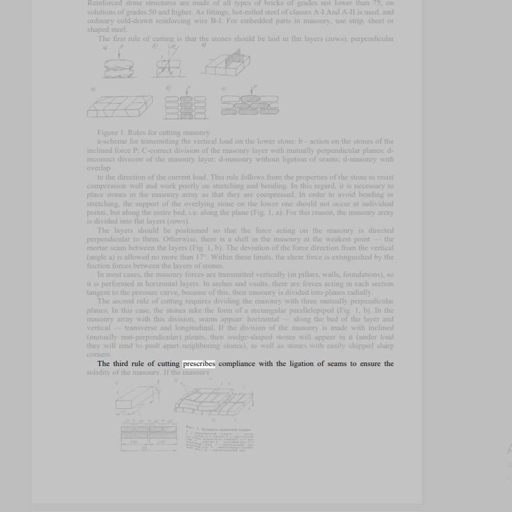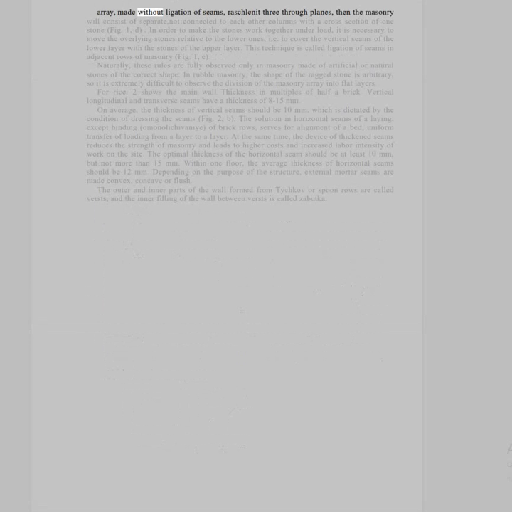The third rule of cutting prescribes compliance with the ligation of seams to ensure the solidity of the masonry. If the masonry array is made without ligation of seams, cut by 3 through planes, then the masonry will consist of separate, not connected to each other columns with a cross-section of one stone, Fig. 1d. In order to make the stones work together under load, it is necessary to move the overlying stones relative